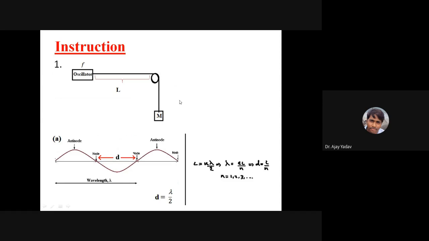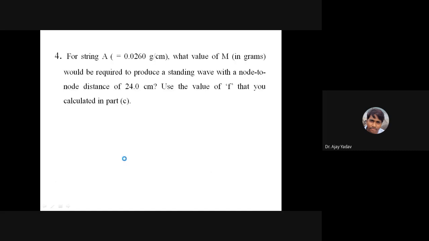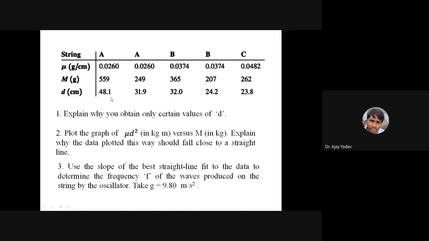So here I gave you the entire answer also. This is the experimental setup diagram, and this wave which is created here is called the antinode. The stationary point of this wave is called the node. So this is the node, the next node is here, and the next antinode is here. So this small d, which is the distance between a node and the next node, has been obtained experimentally and is given to you here in this table. Is that clear to everyone?